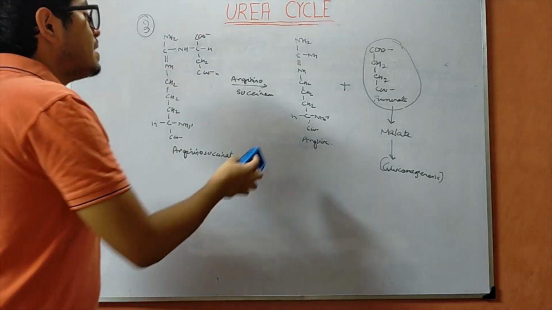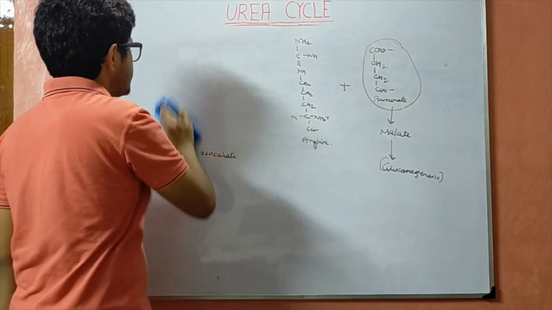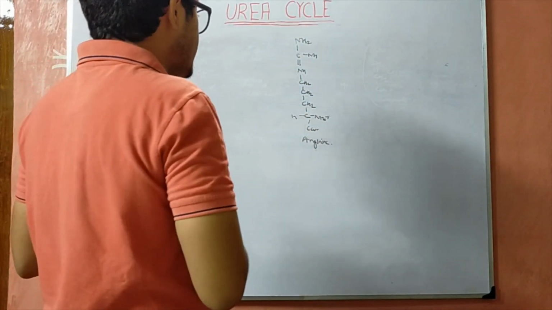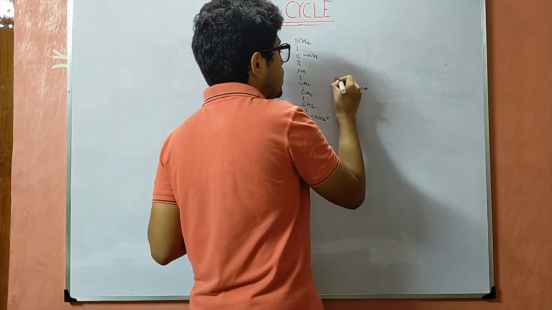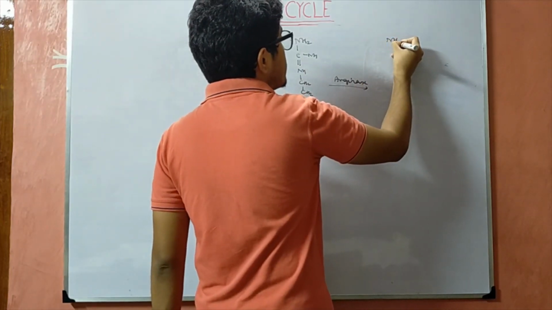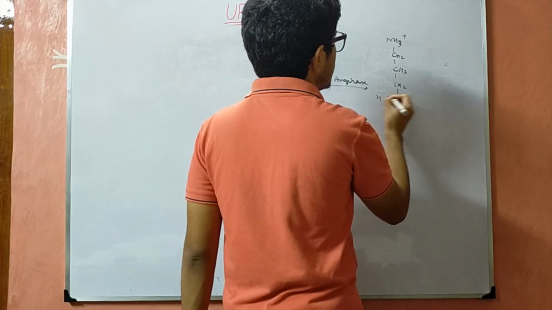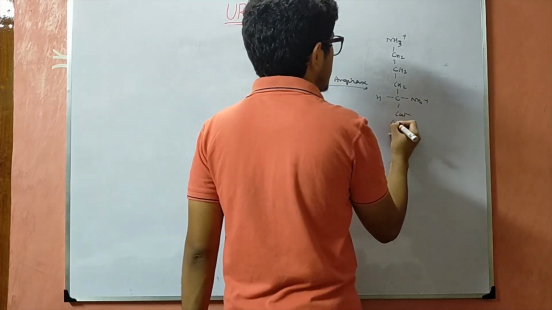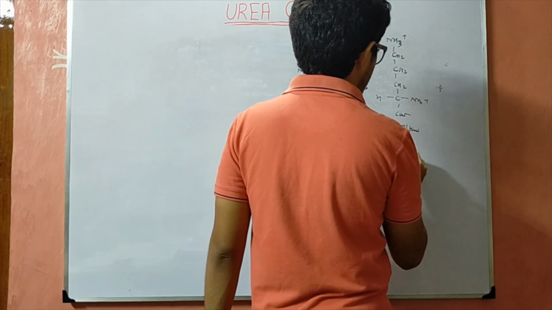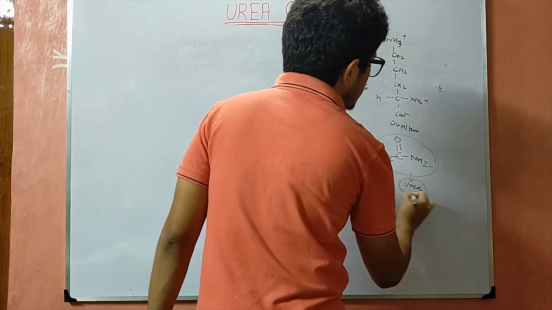Now the last step is this arginine will be acted upon by an enzyme called arginase to form ornithine again, and along with it it is going to form urea.